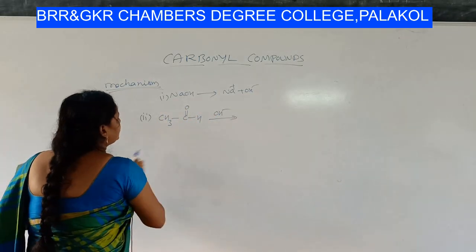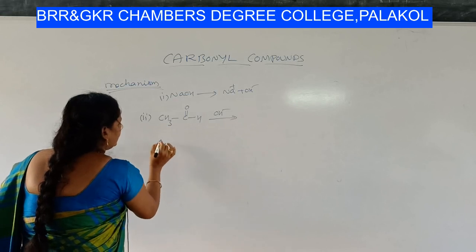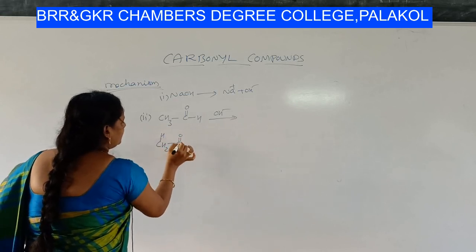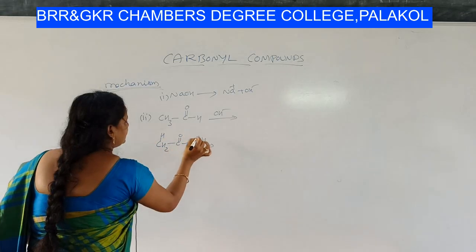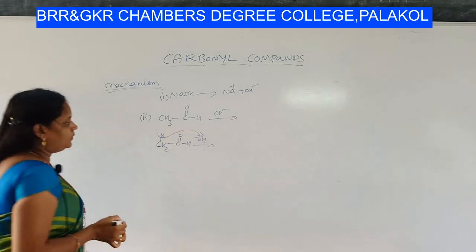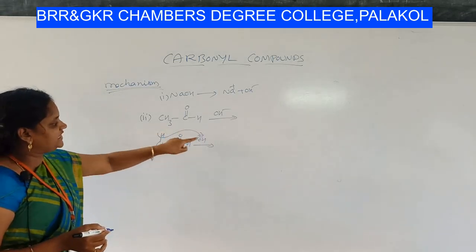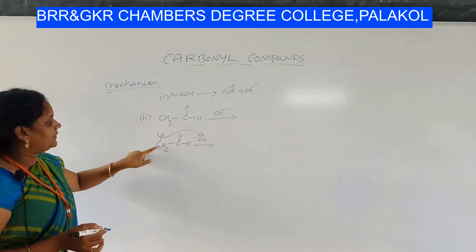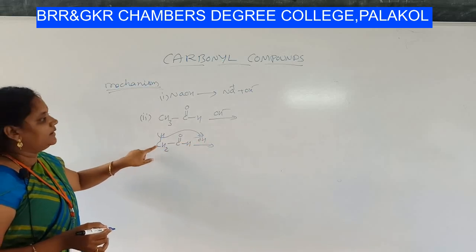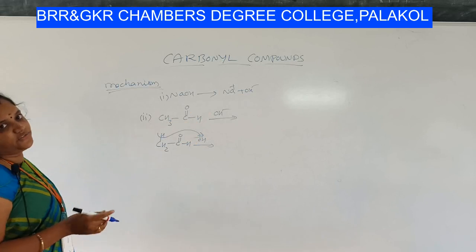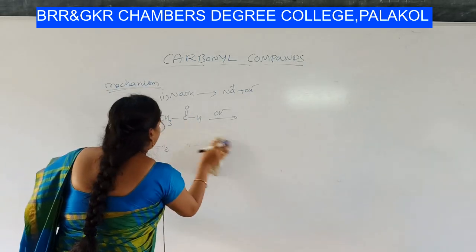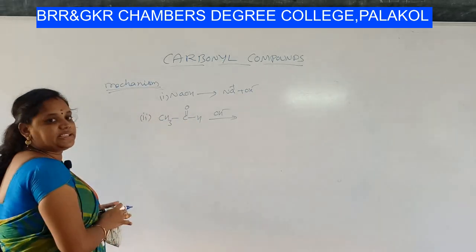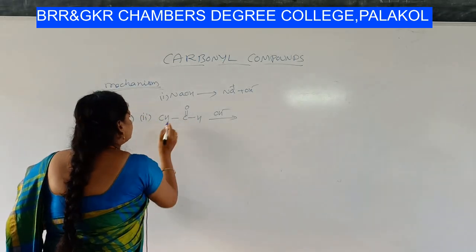CH3 can be written as, students, CH2H. So C double bond OH. If OH minus takes, what happens? H will be removed as plus. So carbon will carry negative charge. That means a carbanion is formed.